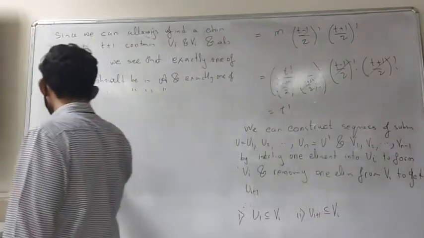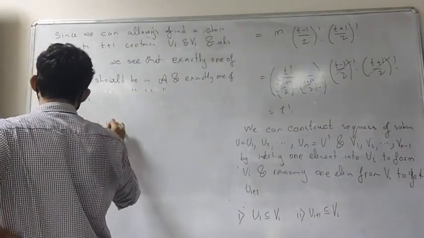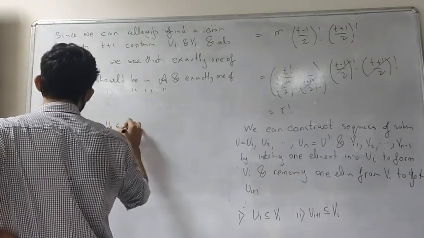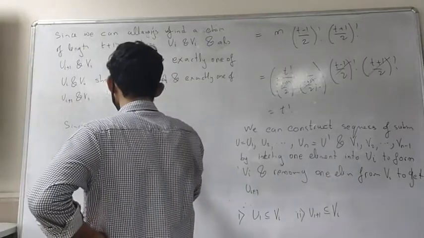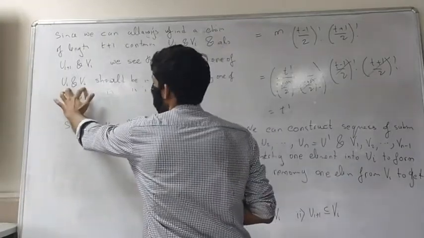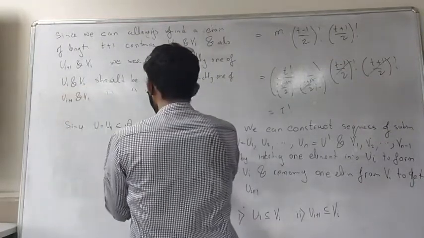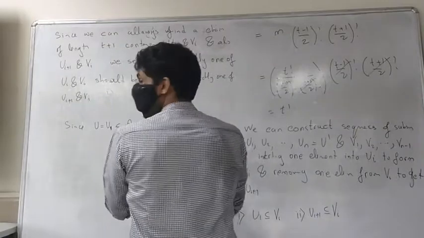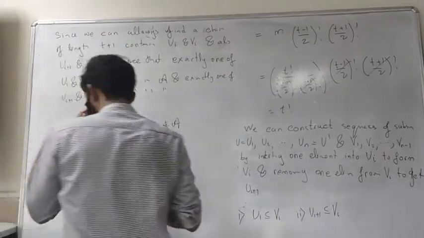Okay. Now the argument is finished. So, since U equals U1 is in A, what happens? Of U1 and V1, exactly one of them should be in A. So V1 cannot be in A, which means what happens?